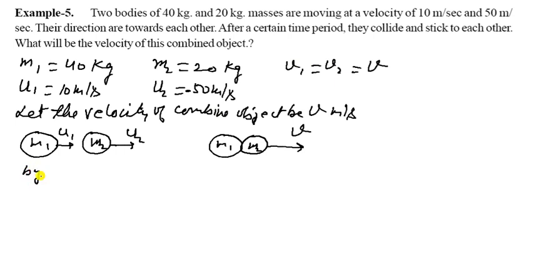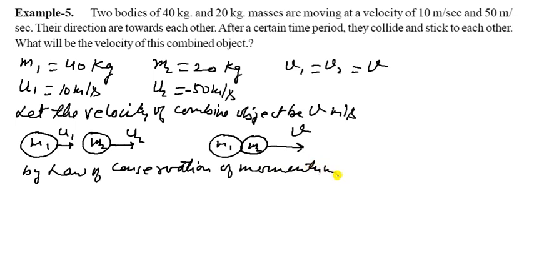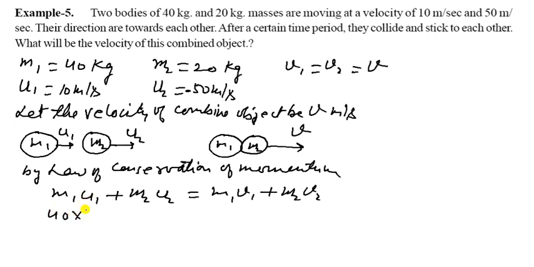What will happen here? You can see in the figure, M1 is moving with U1, M2 is moving with U2, and finally they will move together. It is M1 and M2 moving with velocity V. That means our velocity V1 is equal to V2, which is equal to V.